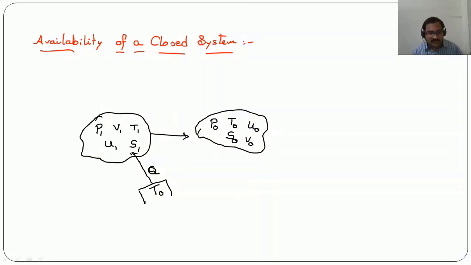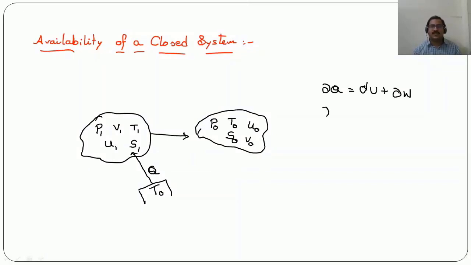Now this system is receiving heat from the surrounding environment at temperature T0 and reaching a dead state, coming into equilibrium with the surroundings. Now if we apply the first law of thermodynamics here, dou Q is equal to dU plus dou W.